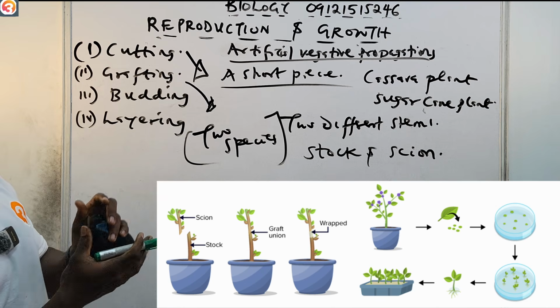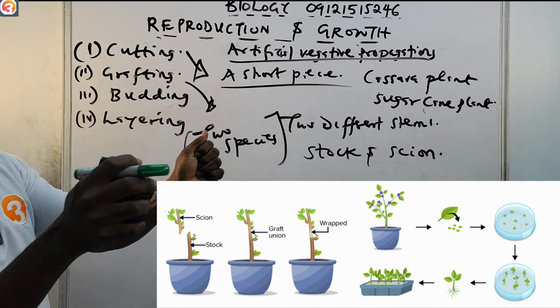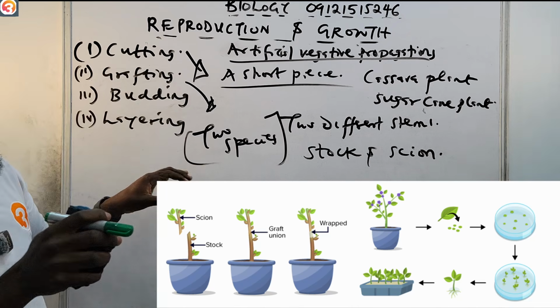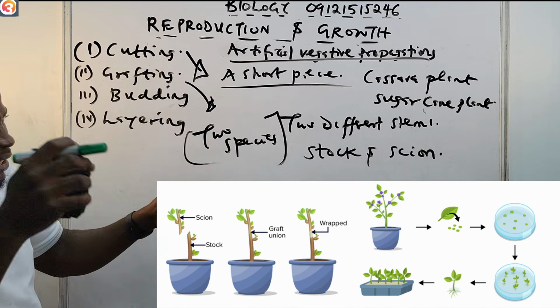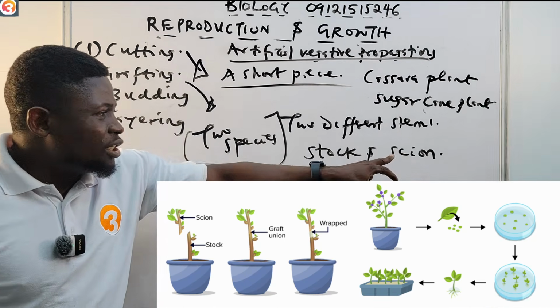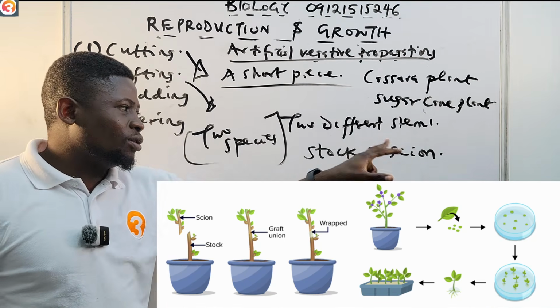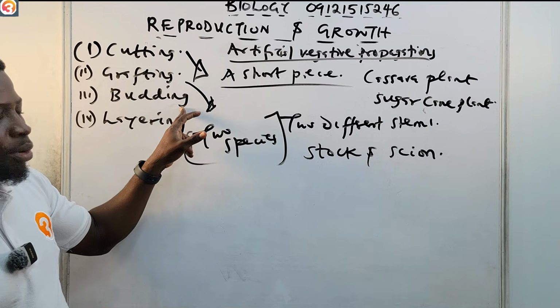The stalk and the scion. Part of the stem of the desirable plant is grafted onto a rooted plant. The part that is grafted on the rooted plant is called the scion. So in grafting, you graft the scion on the stalk. Now that is different from budding.